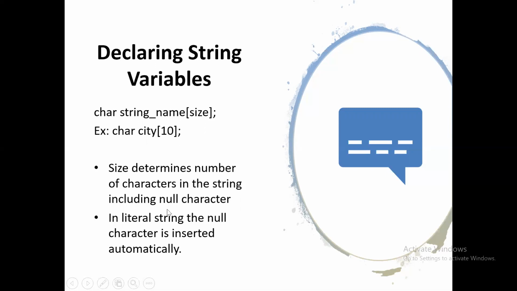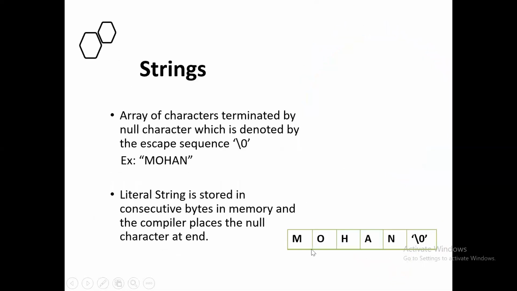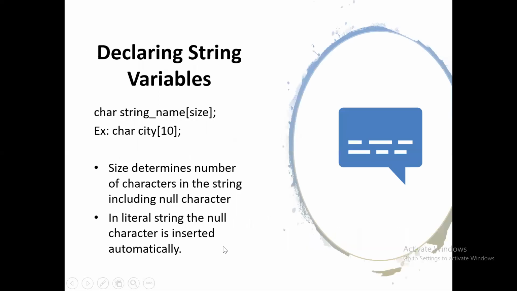Null character. In a literal string, or string constant, the null character is inserted automatically. That is what we learned in the previous slide: it is stored in consecutive bytes in the memory, and the compiler places the null character at the end. So whenever you are writing within double quotes, you need not specify the escape sequence. The compiler automatically places the null character at the end.